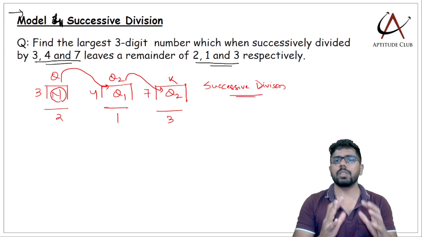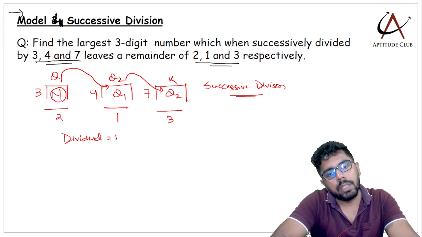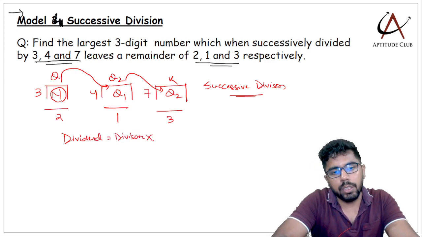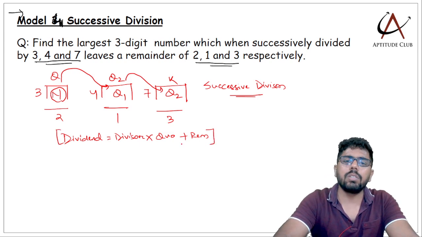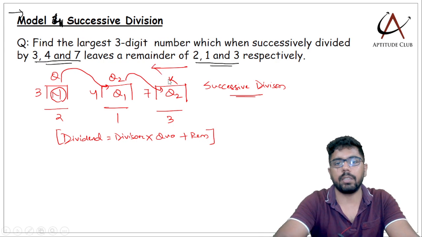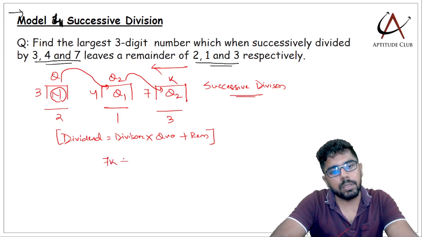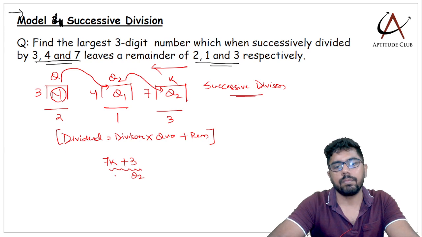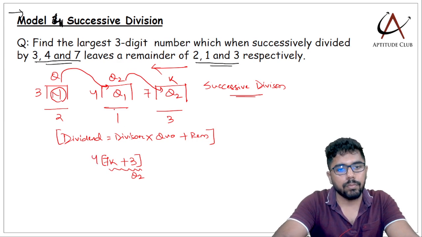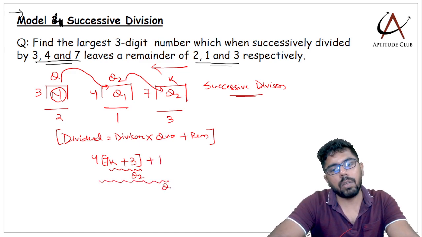Now, there is a very simple process to solve this also. I'll only use this simple property, that dividend is divisor into quotient plus the remainder. Now all of us know this. We just have to use this. The trick is I'll start from the end. Let's look at Q2. Q2 is the dividend. Can I write Q2 as 7k plus 3? Divisor into quotient plus remainder. This is Q2. Now Q1 is 4 times Q2 plus 1. This entire thing is Q1.